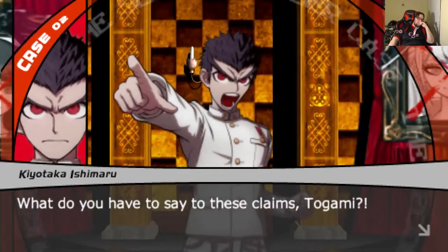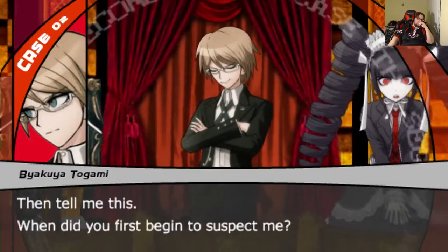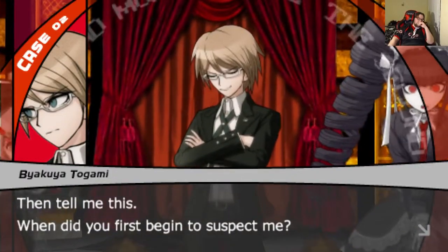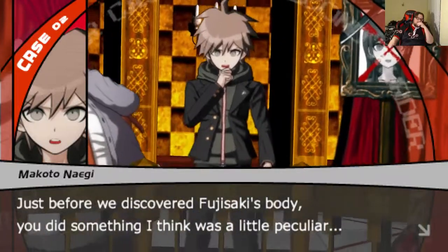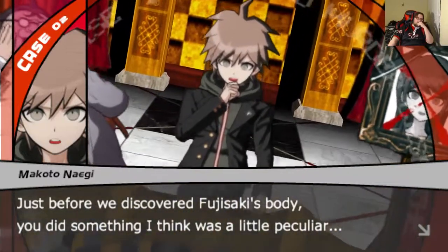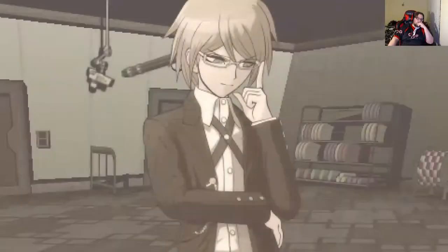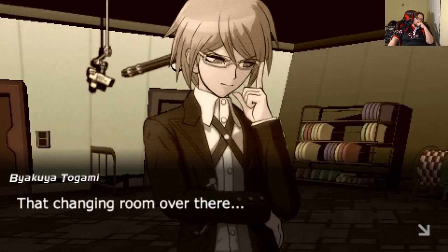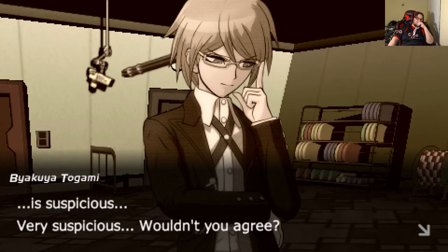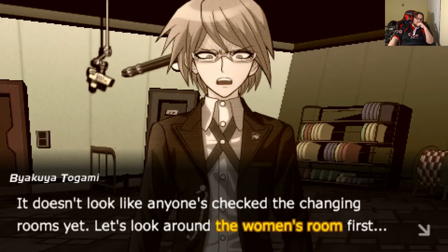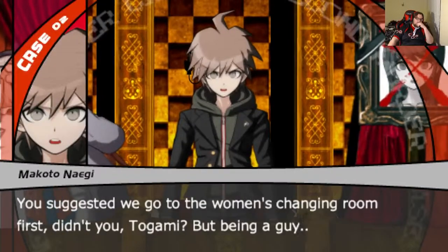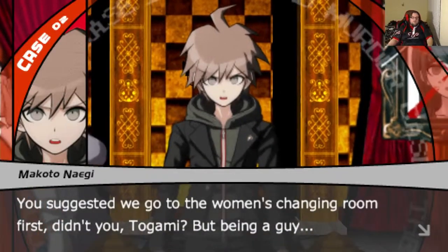What do you have to say to these crimes, Takami? I see. So you suspect me. Then tell me this. When did you first begin to suspect me? Thinking back on it now, just before we discovered Fujisaki's body, you did something I think was a little peculiar. That changing room over there is suspicious. Very suspicious. Wouldn't you agree? Huh? Suspicious? It doesn't look like anyone's checked the changing rooms yet. Let's take a look in the women's first. You suggested we go to the women's changing room first, didn't you, Takami?